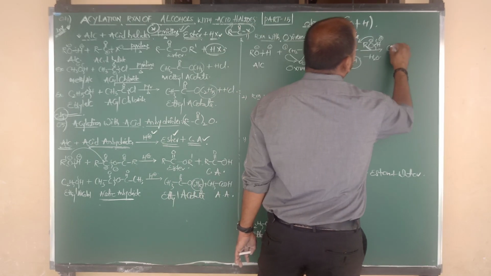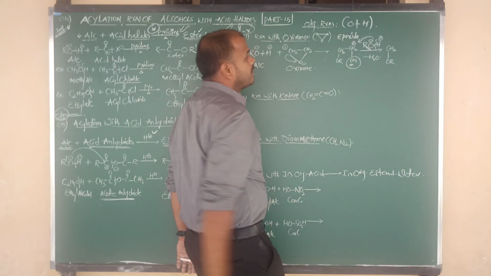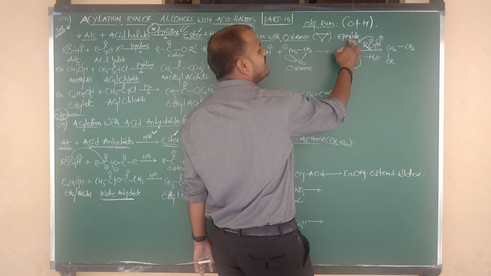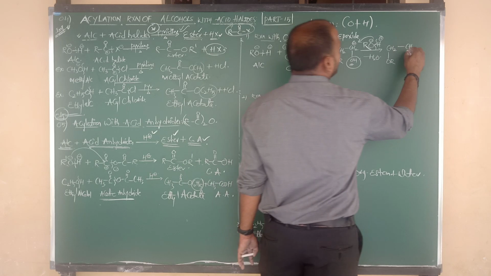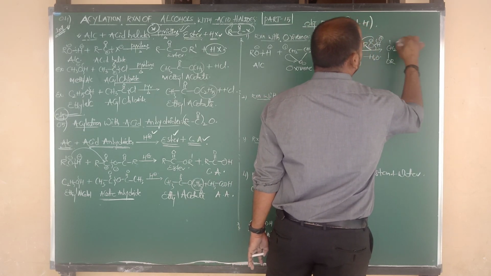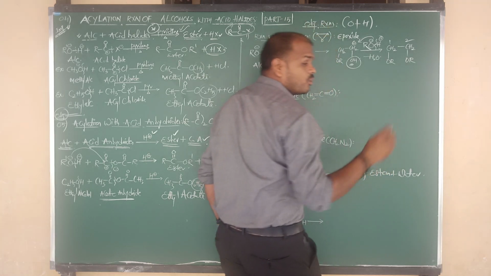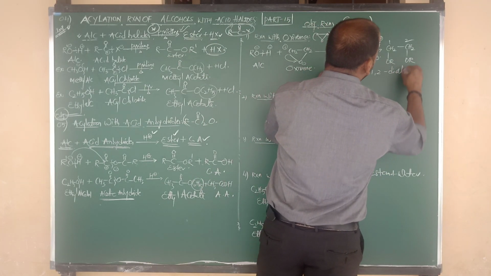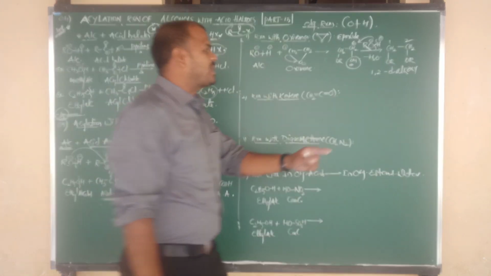What you get here: first CH2 as it is, connected to OR. Next, the other carbon, CH2, has positive charge after the loss of OH minus, so it is attacked by OR. So the 1 and 2 positions are connected to the alkoxy group. So we say that this is 1,2-dialkoxy.